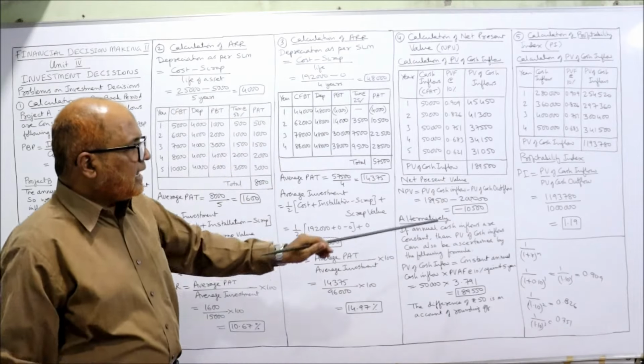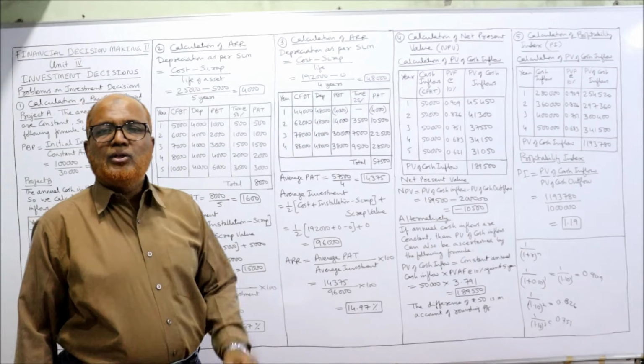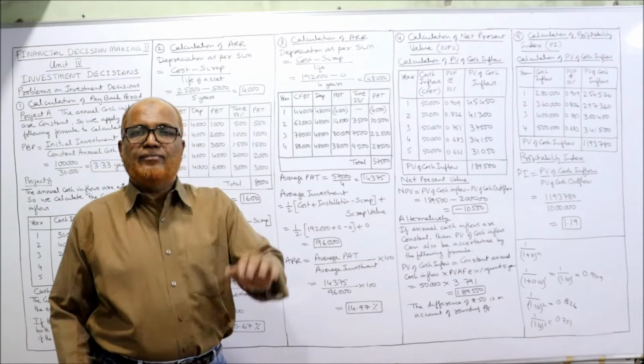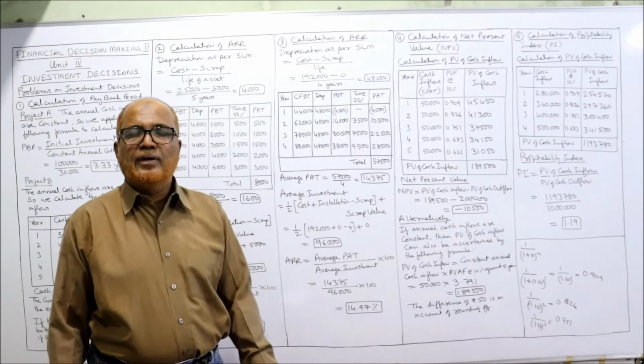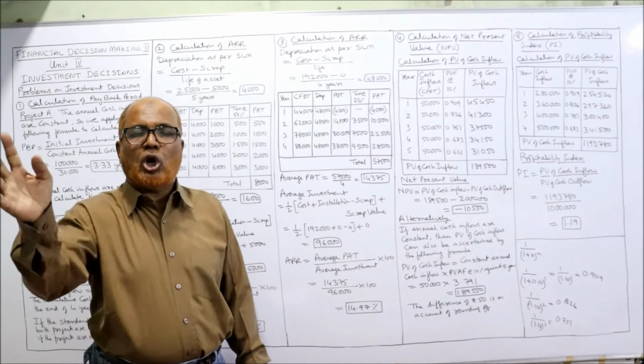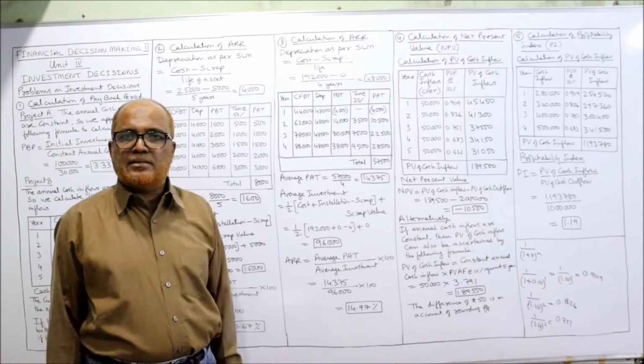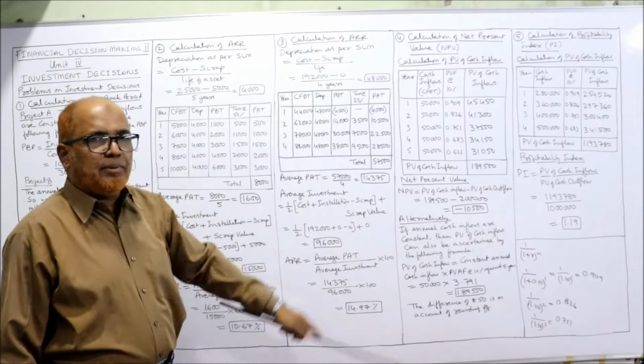So 1,89,500 minus 2 lakh, you will get minus 10,500. So NPV is negative, minus 10,500. If you have to give a suggestion, we'll suggest the project should not be accepted because it is giving a negative NPV. That's it. This is the first problem on NPV.